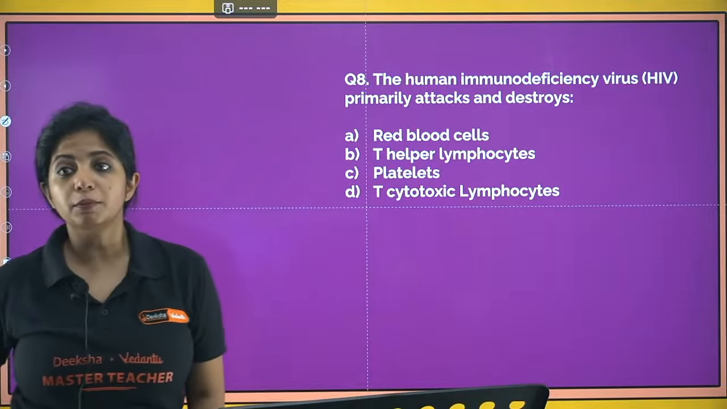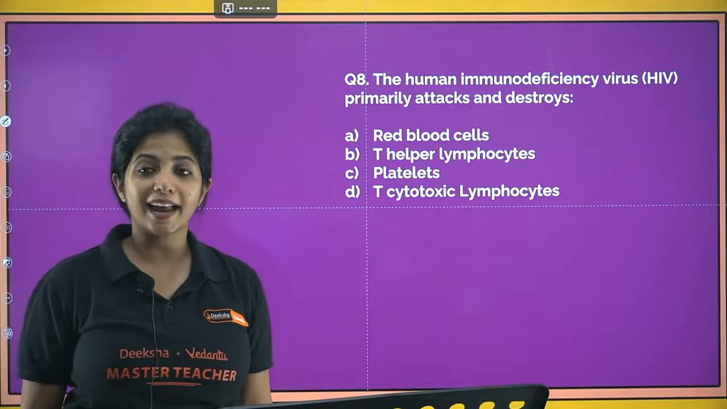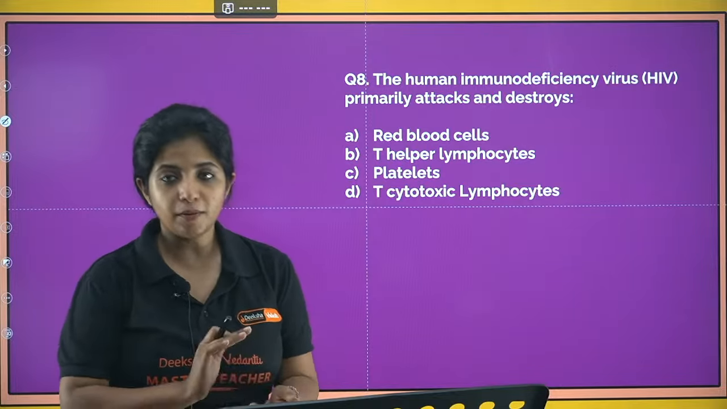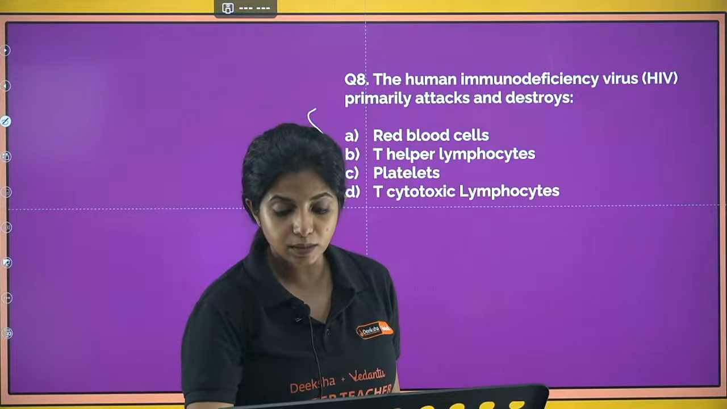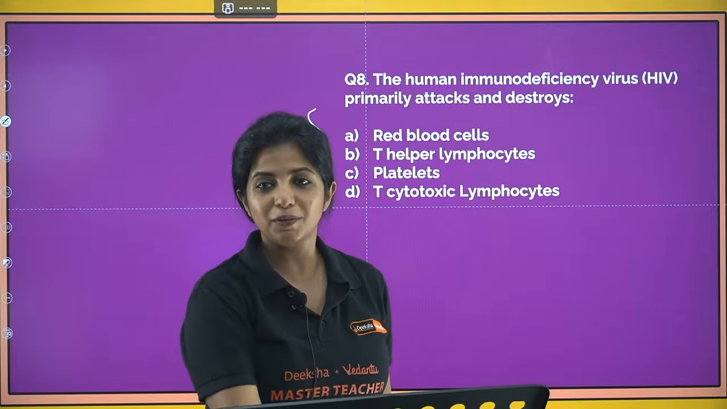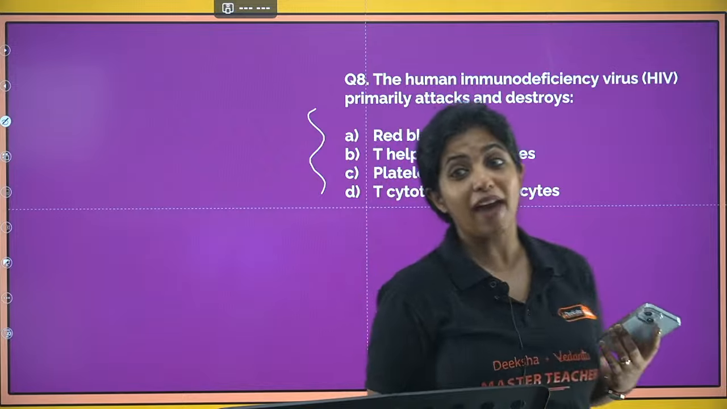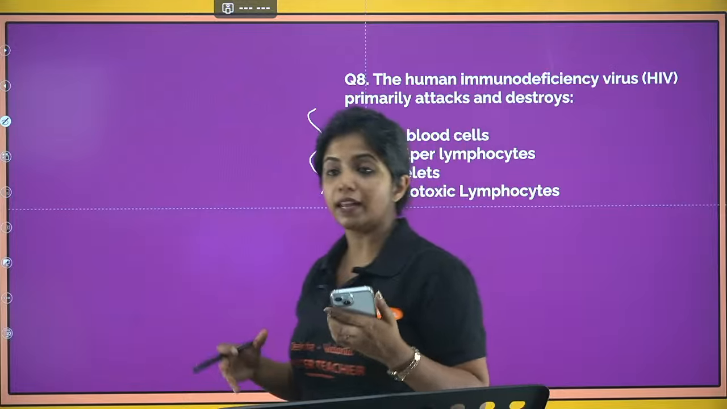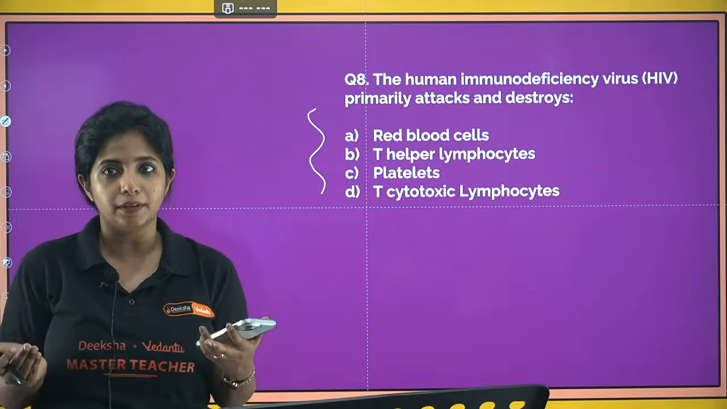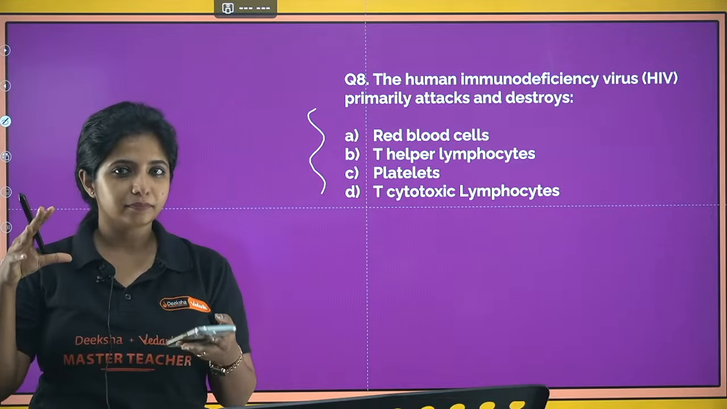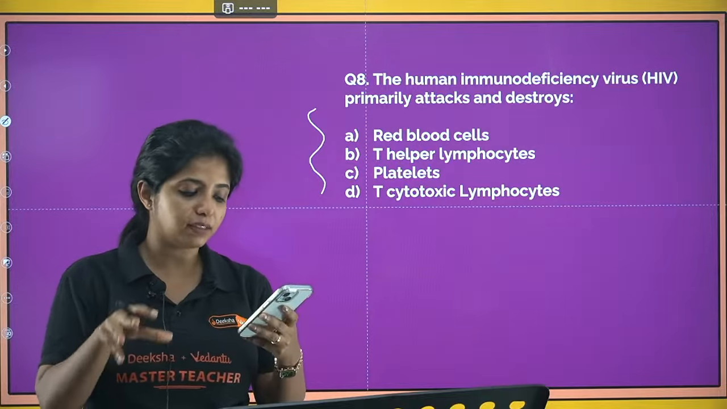Next question. The human immunodeficiency virus primarily attacks and destroys what? What does it attack and destroy? Come on, dear children. HIV virus, which is the cell that is being attacked by HIV virus? So usually it is macrophages. Macrophages is the factory of HIV. Macrophage is where these HIV viruses will come and proliferate, that means increase the number. Okay, but you are being asked about which are the cells which are mostly affected by this particular thing.